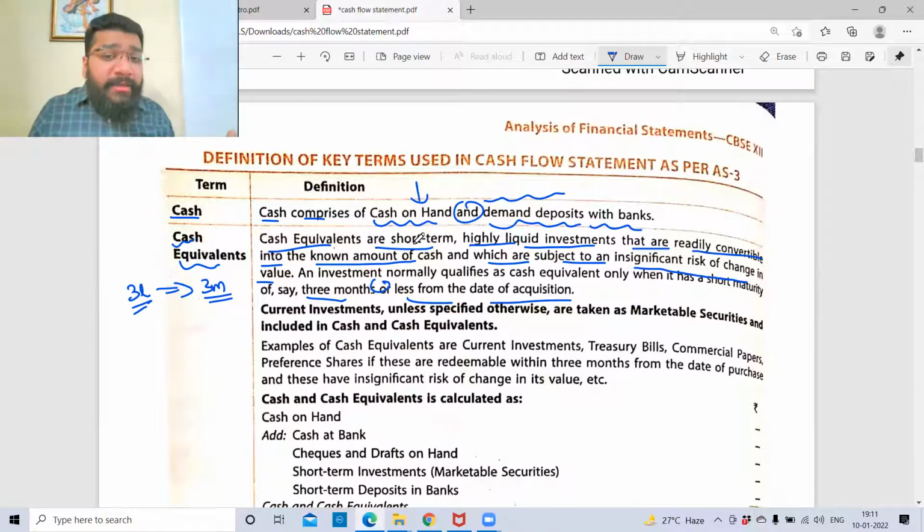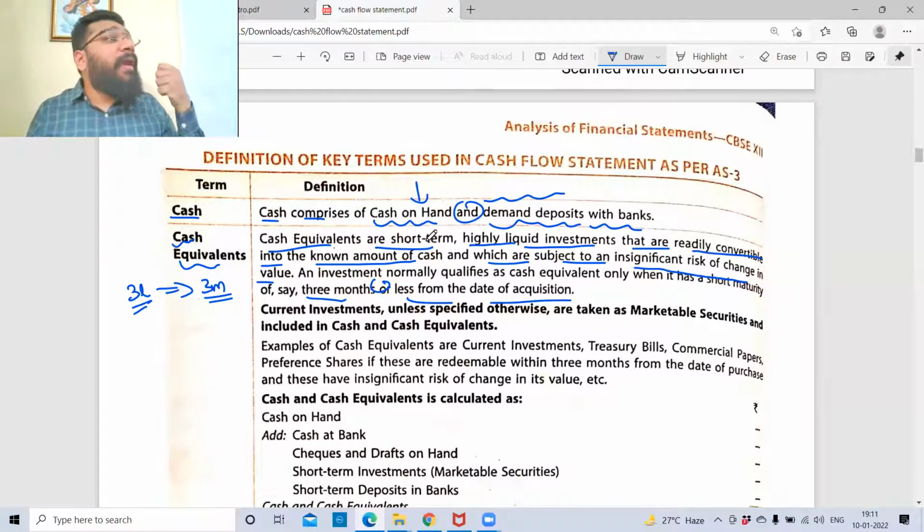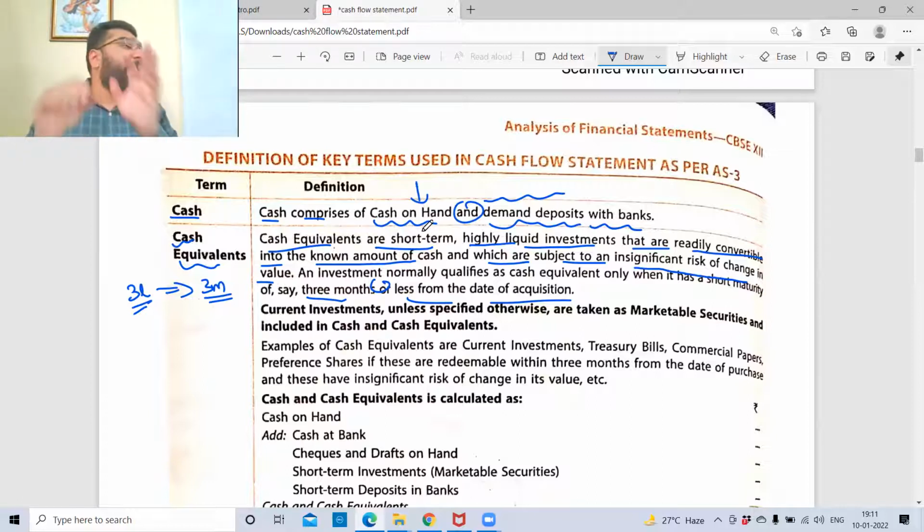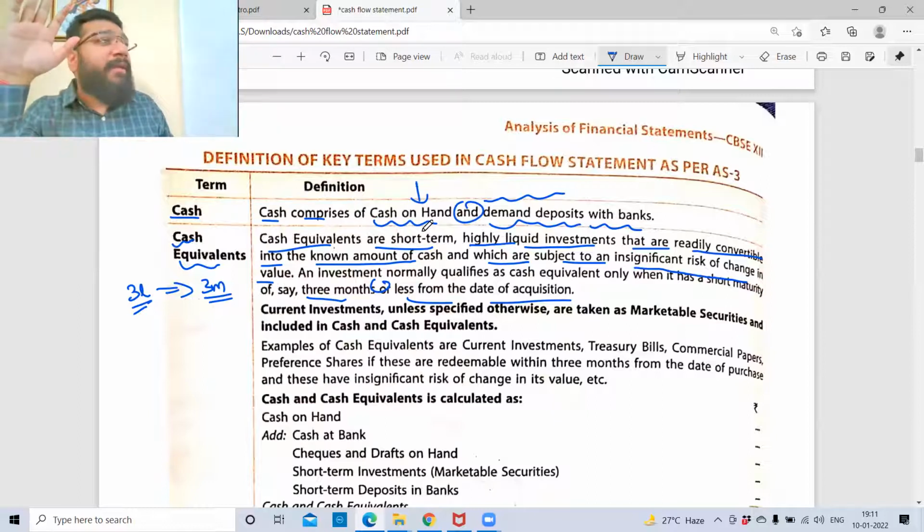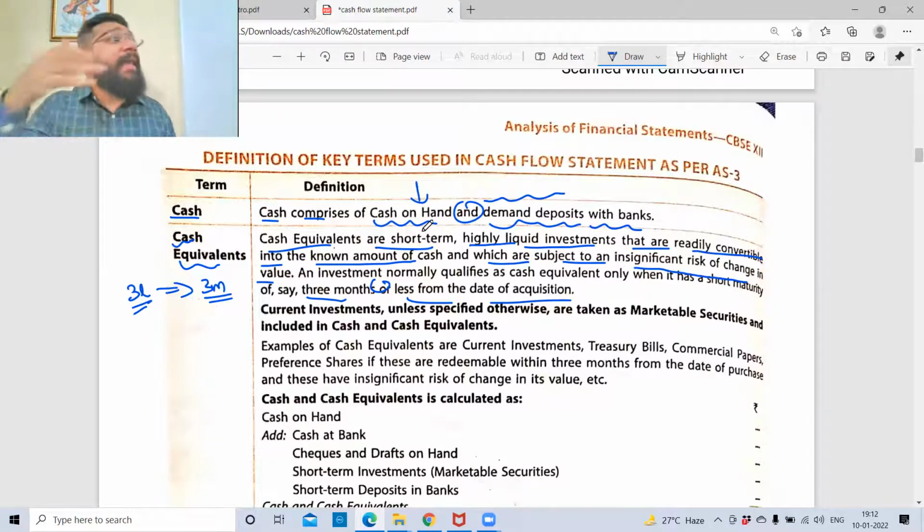Cash equivalents are short-term, highly liquid investments. Highly liquid means what? Anything which I can convert into cash easily. So if there is any investment you've made which can be converted into cash within 3 months, then we'll call it highly liquid. Otherwise, when we studied the financial statement chapter, we said that if you're able to convert any asset into cash within 12 months, it is a current asset. So there is liquid asset. Highly liquid means now we are shortlisting those assets which can convert into cash within 3 months of investing.